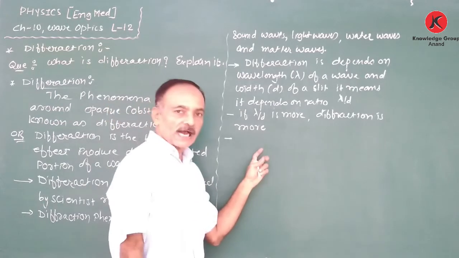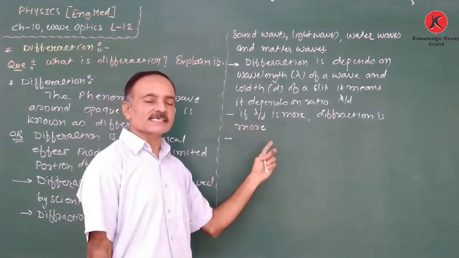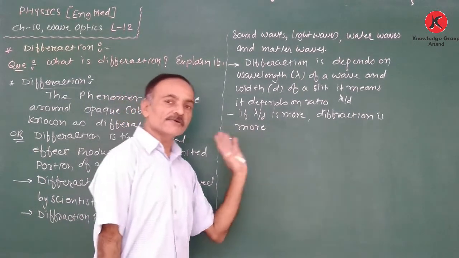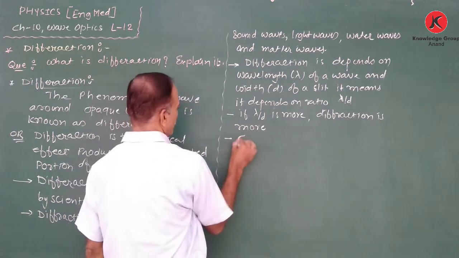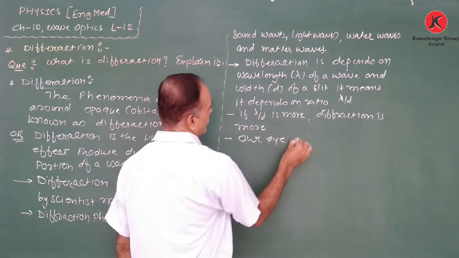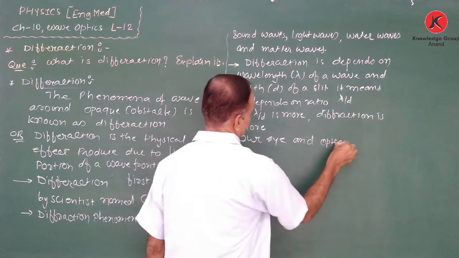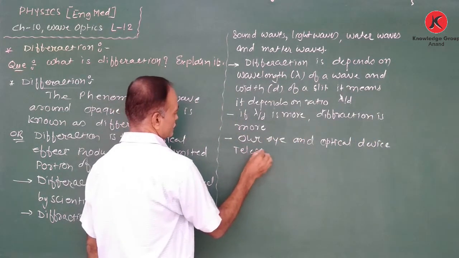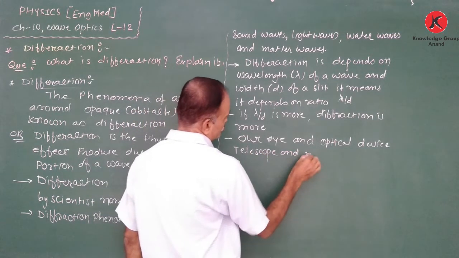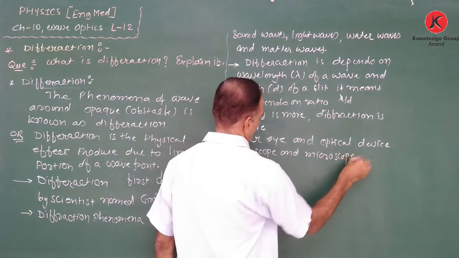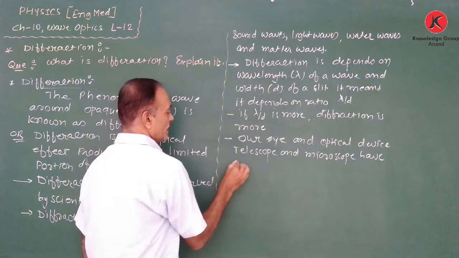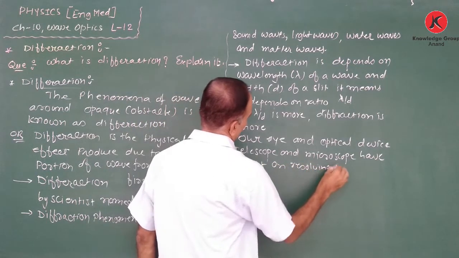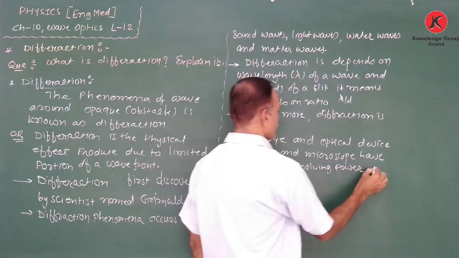Next, our eye or optical devices like a telescope or microscope have a limit on the resolving power due to the diffraction phenomenon.